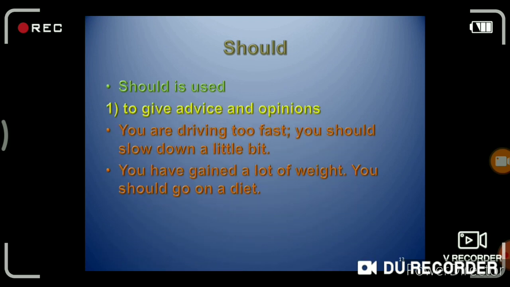The next modal auxiliary is should, and should is the past form of shall. Should is used to give advice and opinion. For example, you are driving too fast, you should slow down a little bit. Second example, you have gained a lot of weight, you should go on a diet.